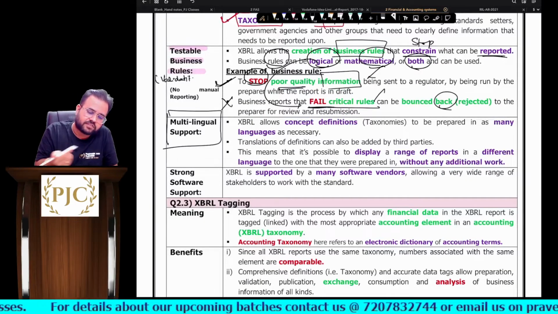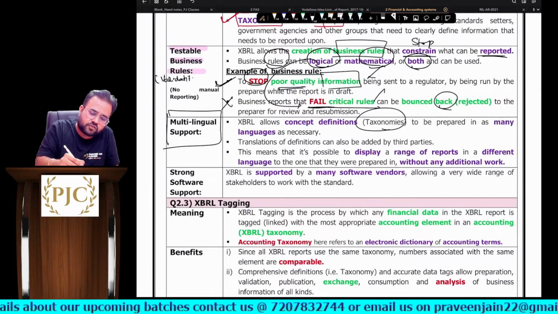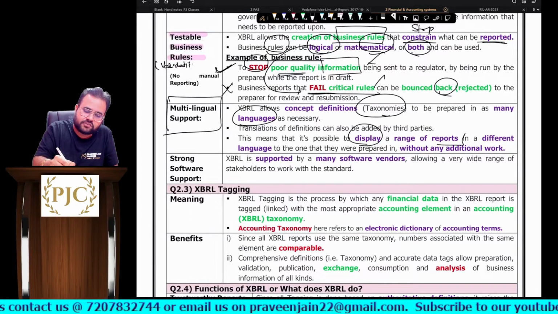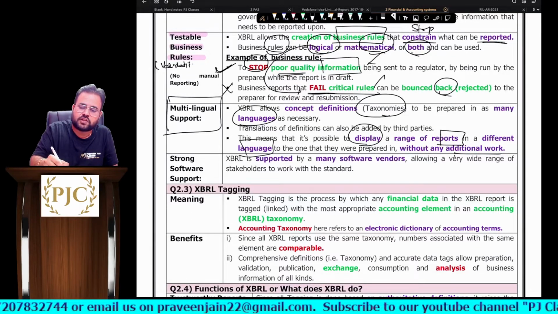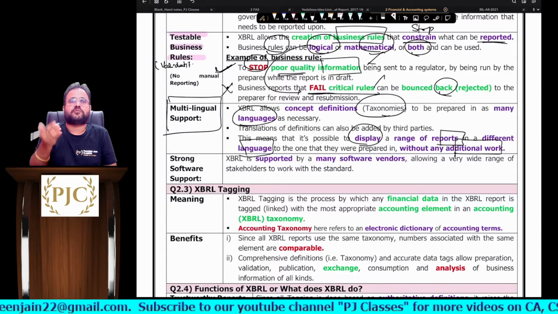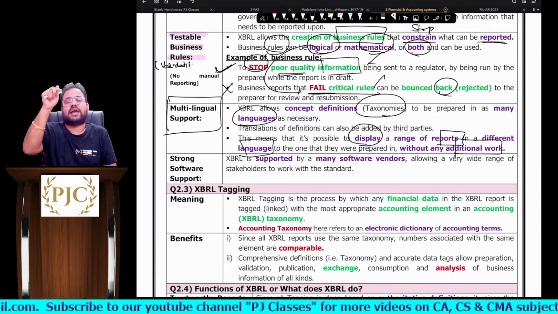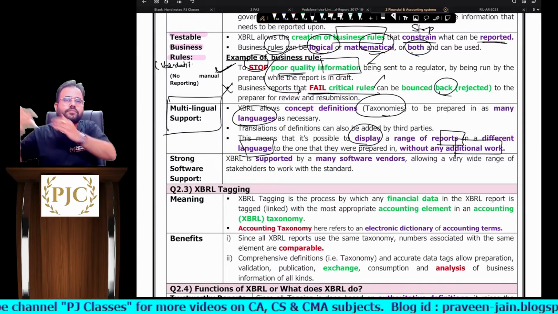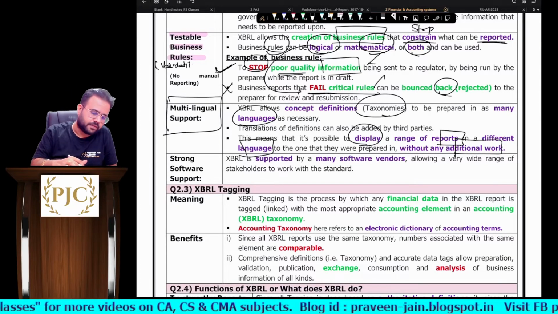So multilingual support, you can say. All these taxonomies are defined in many languages, sir. So they can display a range of reports in different languages without additional effort. You can see this on the stock exchange website. I just selected Gujarati, and automatically the entire content got converted to Gujarati, sir.